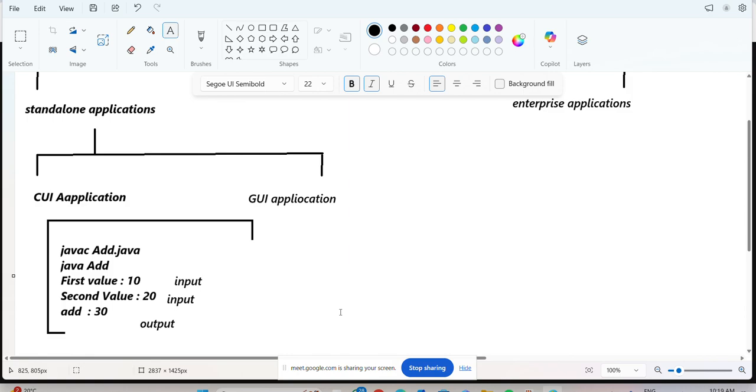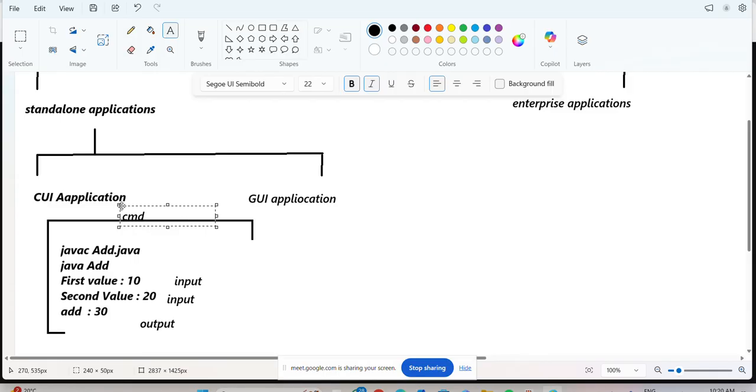I am the user. I am compiling one Java code and executing one Java code. How am I able to communicate with the Java code? Tell me, sir, where am I typing the input values? This is the command prompt.